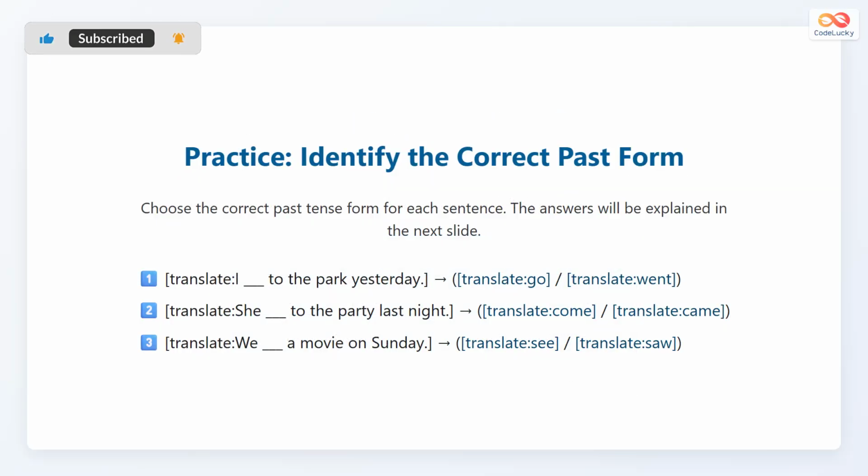Now it is your turn to practice. Choose the correct past tense word for each sentence. For example, I blank to the park yesterday. Should we say go or went? The correct answer will appear later. Try to think about each one carefully. The second sentence says, she blank to the party last night. Do we say come or came? And the third one says, we blank a movie on Sunday. Do we say see or saw? Think and choose the word that feels correct.